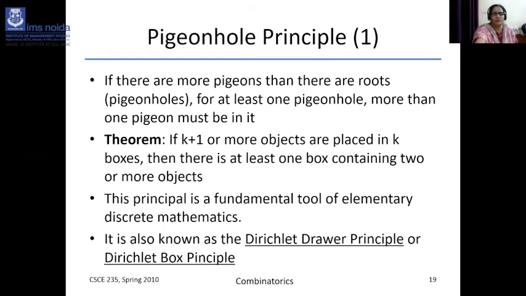Now, come to the pigeonhole principle. Pigeons, you are quite familiar with them. They have to sit, then they tend to fly out for their food and shelter. If there are more pigeons than there are roofs, like pigeon holes, then at least one pigeon hole must have more than one pigeon sitting on it.